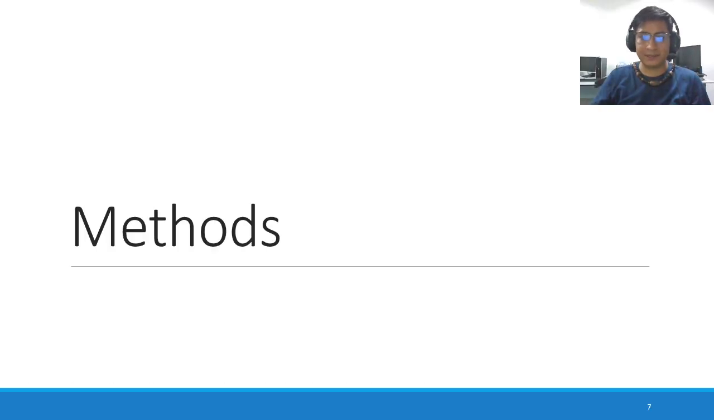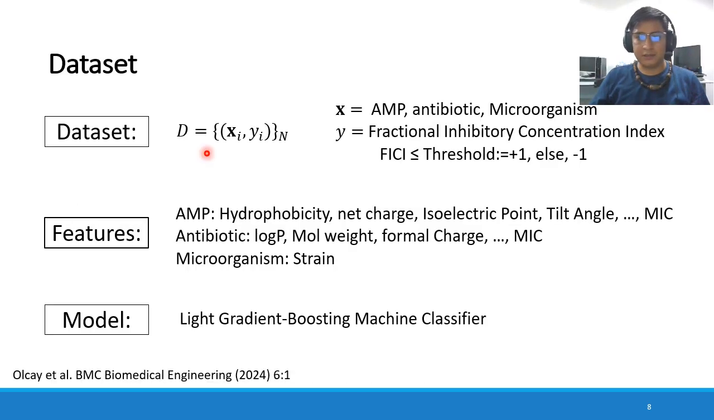Now, let's start with the methods. In our dataset, as we are using supervised machine learning, we have 2 pieces of information. We have our X vector that represents our input. In this case, we are using antimicrobial peptides, antibiotics, and microorganisms. Our target variable, represented by Y, uses the fractional inhibitory concentration index to label the target, distinguishing between synergistic and non-synergistic combinations, +1 and -1, establishing a threshold on this index.